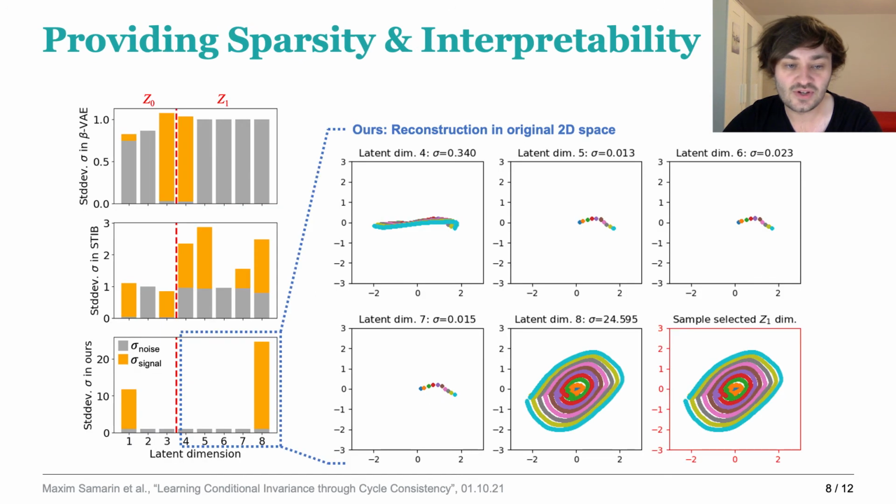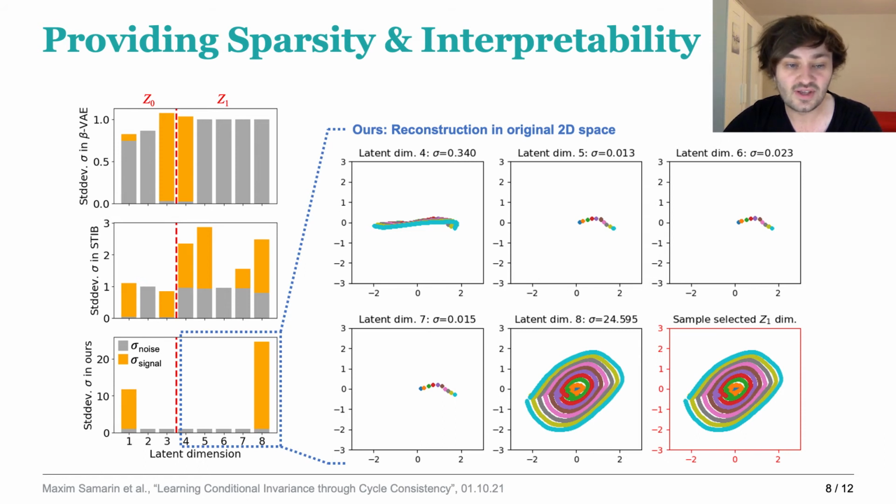Inspecting the latent space structure more closely, we calculate the sample standard deviation in each latent dimension, depicted in orange, and compare it to the noise in gray. Whenever the signal exceeds the noise, we consider a dimension to be selected. So we see that only our model picks the right number of parameters, which is 2, a radial and an angular component, and also learns them in the right subspaces.